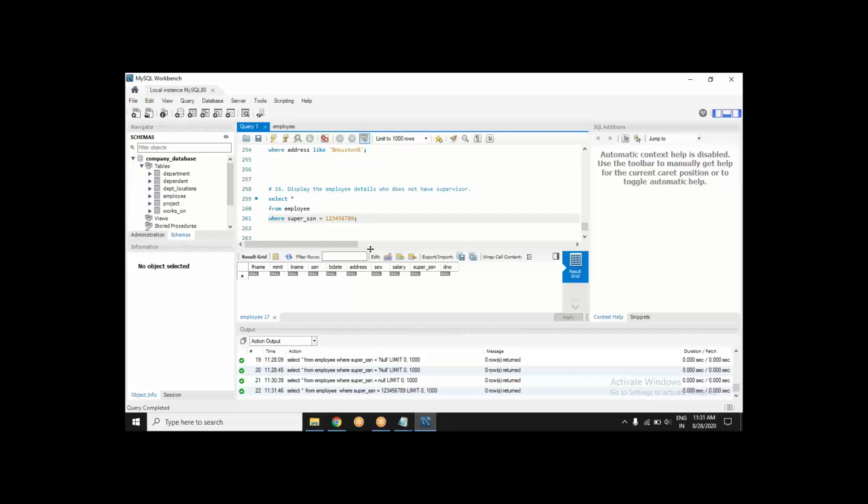However, when it is null, the problem is that null signifies a missing value. You cannot compare something with a missing value. This is missing, it is not there. How do you compare it?